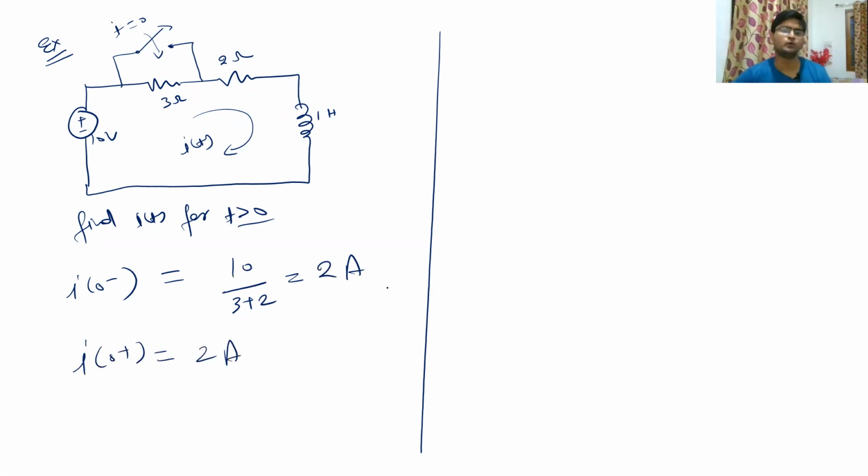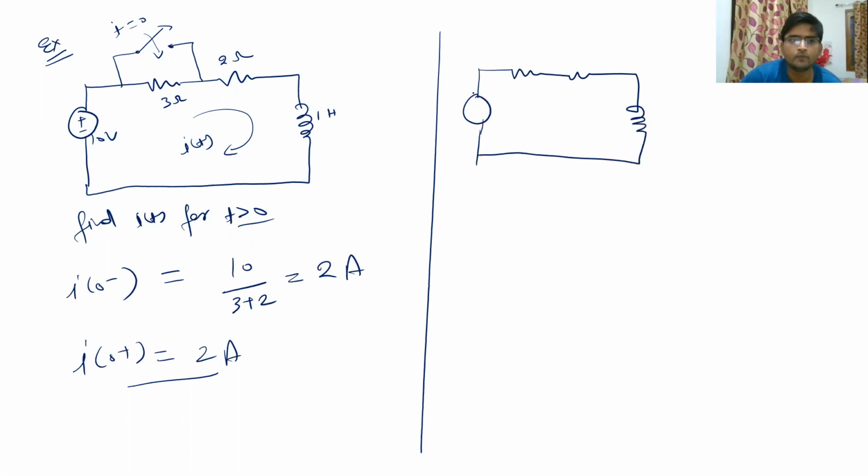Clear? So why is it important to calculate the initial current across the inductor? Because we just studied that for converting any time domain inductor into the Laplace domain, we need the initial value of current in the inductor, and in case of capacitor, we would need the initial value of voltage in the capacitor. So now since we have got our initial value, let us draw the circuit for time t greater than 0.